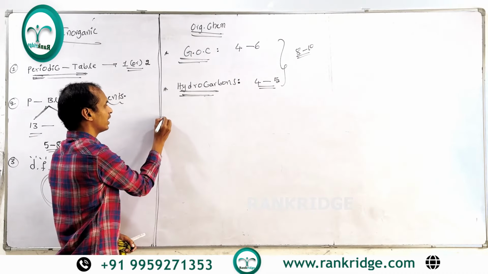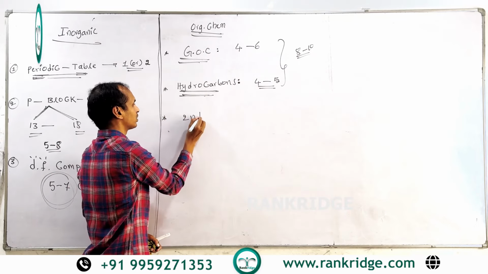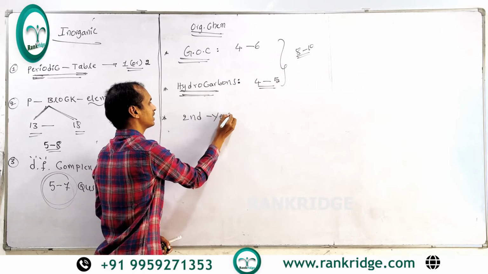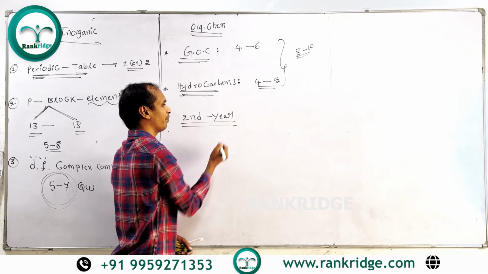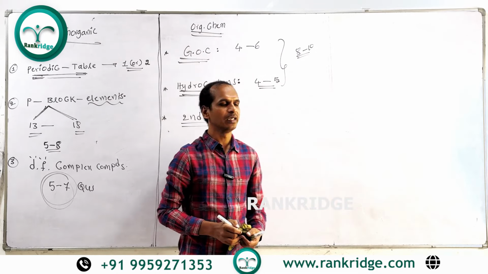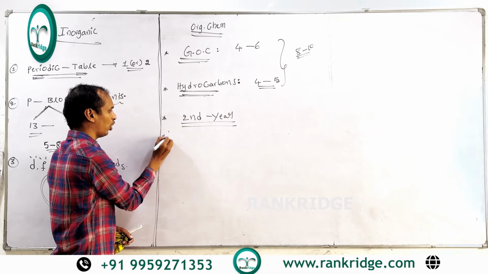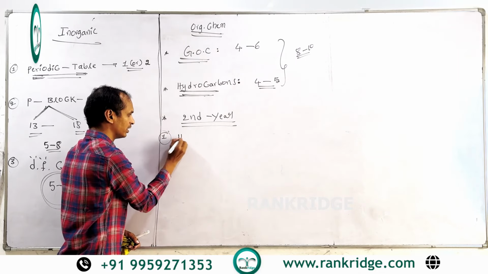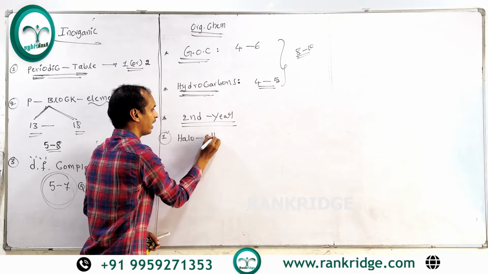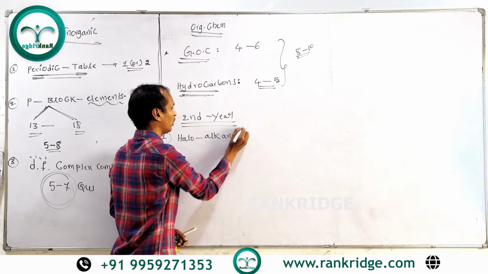Next, coming to second year organic chemistry. In second year organic chemistry, every subtopic gets one question. Every subtopic means, for example, haloalkanes and haloarenes, one question. So see this, what is the first topic? Haloalkanes and haloarenes.